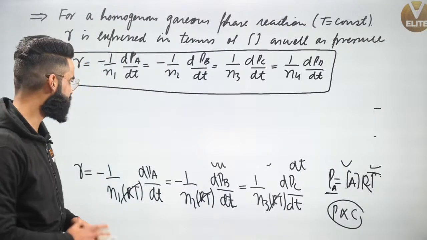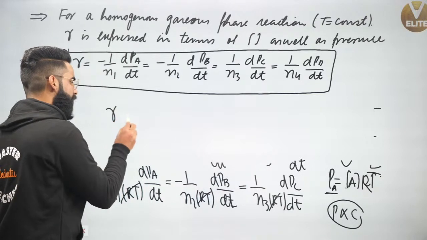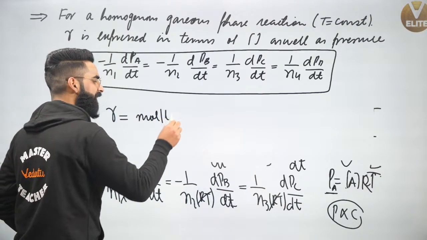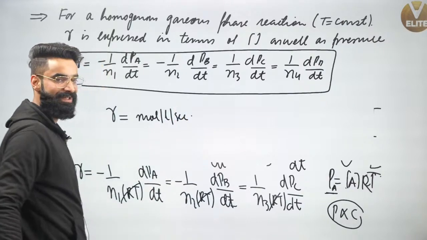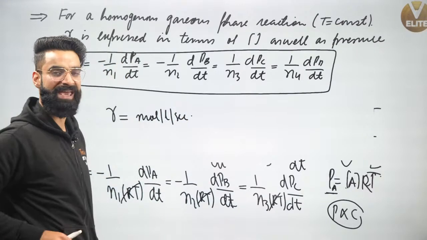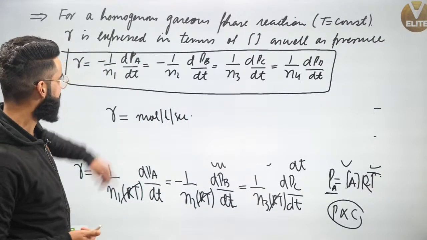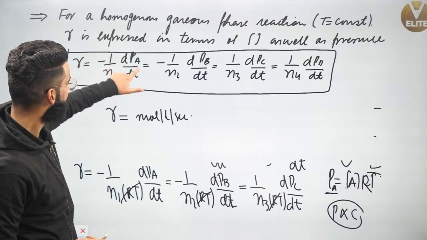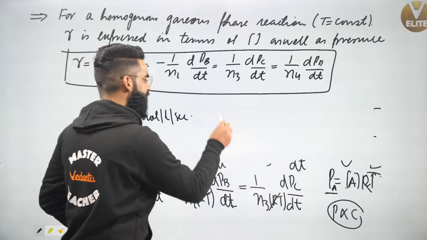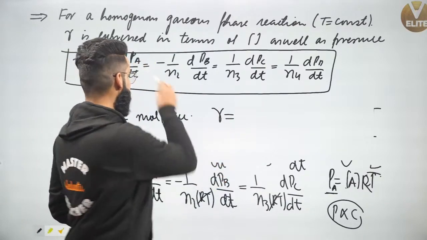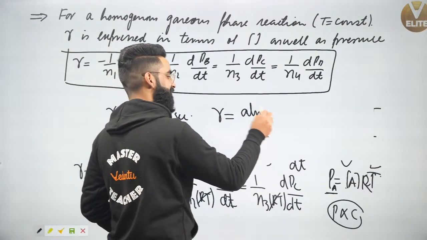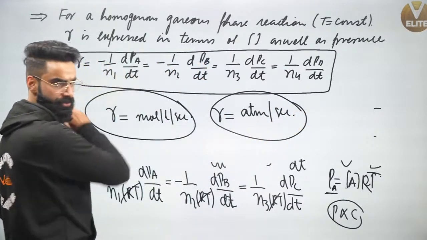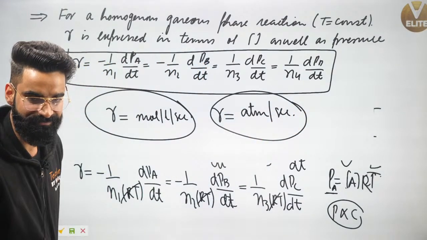But before doing the questions, I told you the unit of rate of reaction is going to be mole per liter per second. Can you tell me one more unit, in terms of atmosphere? See, the term in the numerator is pressure, right? In the denominator, you have got time. So one more unit of rate of reaction is going to be atm per second. This is going to be one more unit right here.